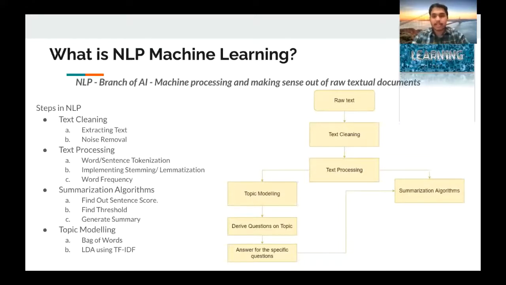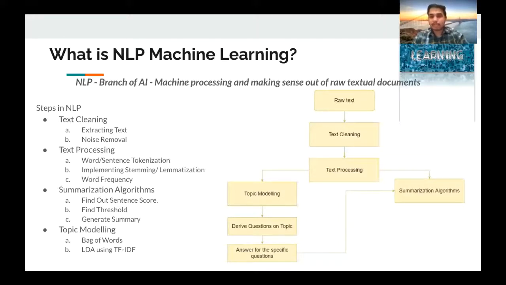And then we do the word frequency. Word frequency is an approach where we count how many times a specific word has appeared in the whole document. Next, this processed text is passed to two separate algorithms: one is topic modeling and another one is summarization.